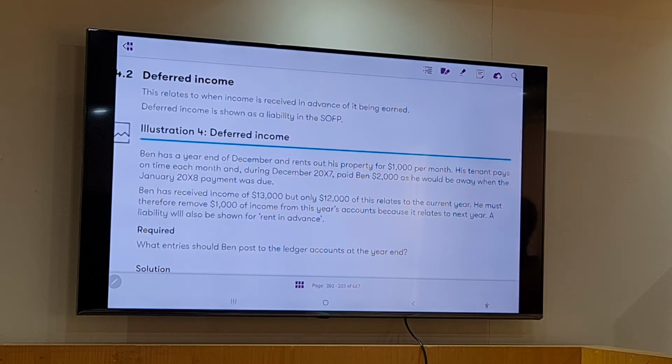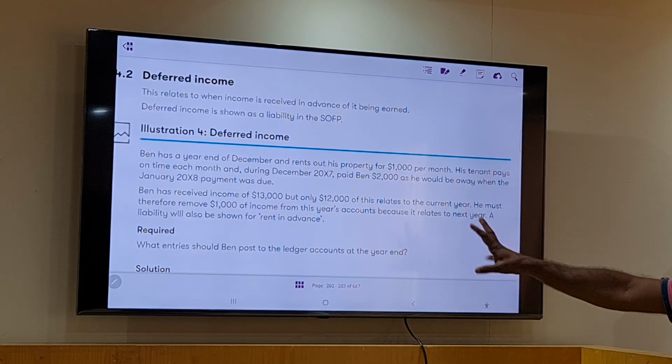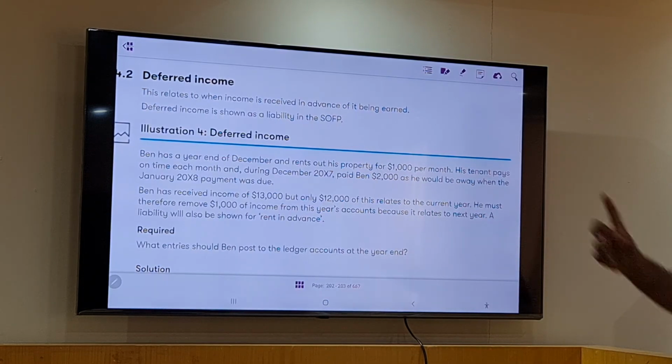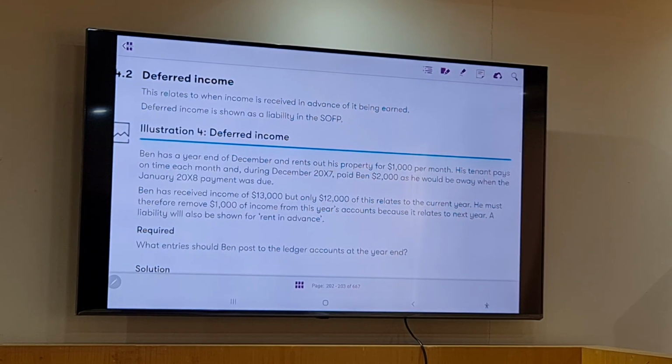Now, what do you mean by deferred income? In order to answer this, you need to have a little understanding of that word, deferred income. Let's say I have a property, a building, I'm renting to someone.